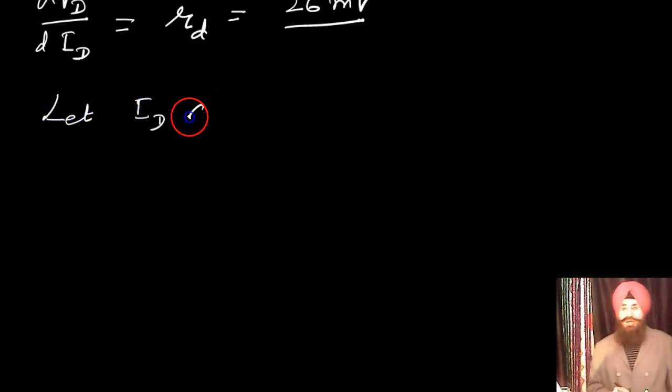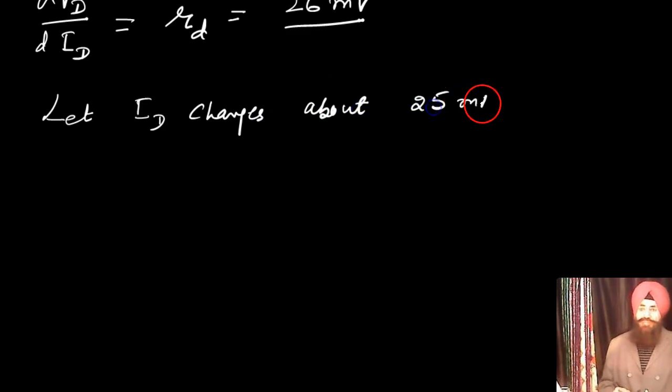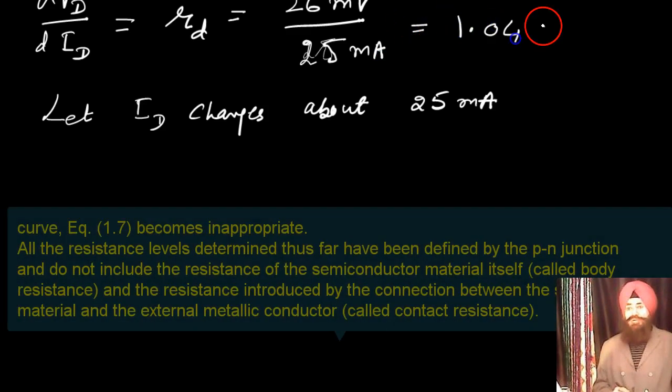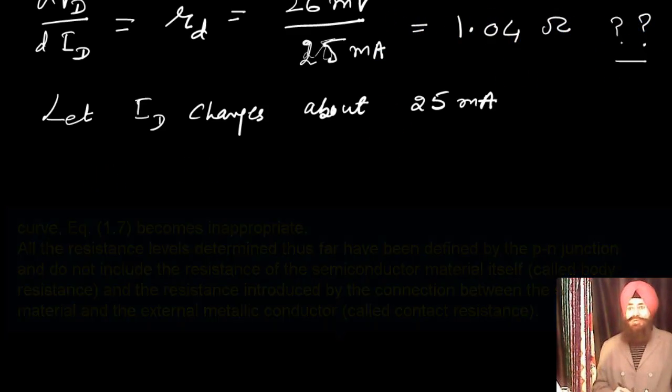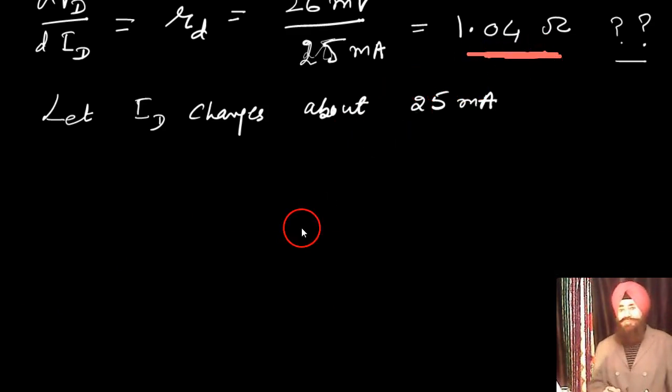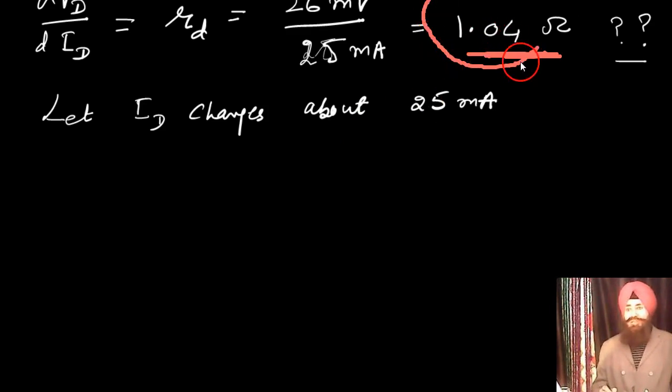Now if ID equals 25 milliampere, how much does it come to? 1.04 ohm. But if you calculate the same from the graph, the result was different.